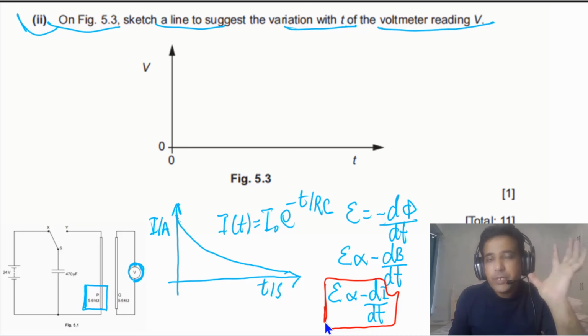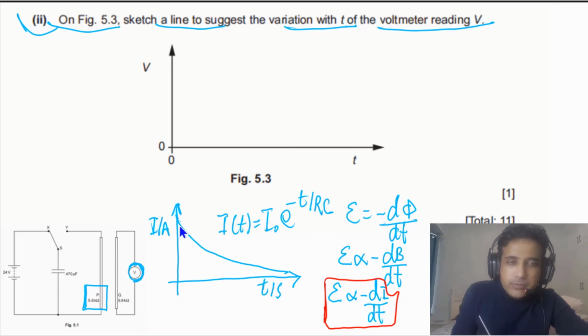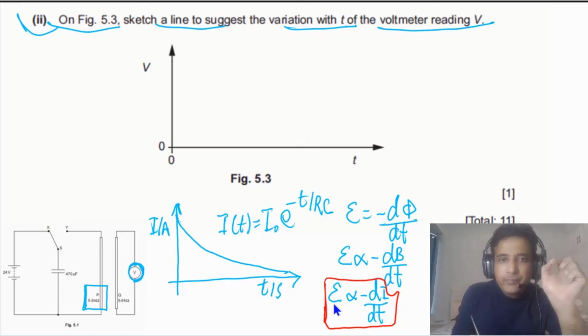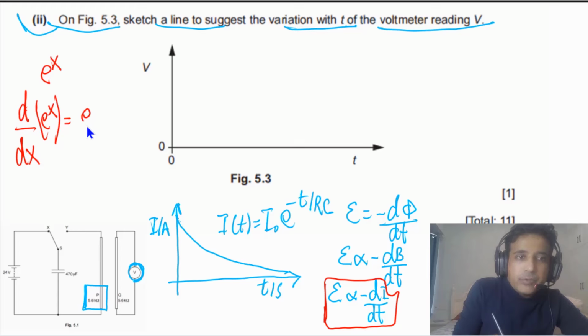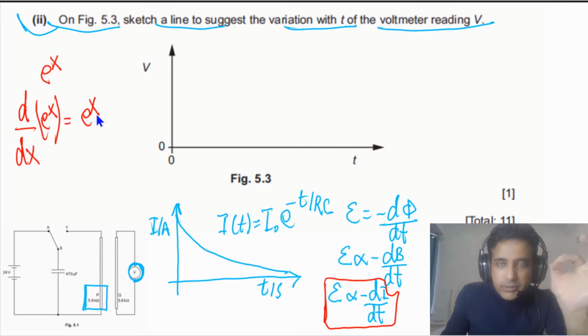As the gradient of this graph is negative, and this gradient is decreasing in magnitude with time, the EMF has to be positive, because EMF is the negative of the current gradient. So EMF will be positive and will decrease with time. Actually, the shape of the EMF graph and the shape of the I against t graph will be the same, because if we have e to the x and we take the derivative of e to the x, they are the same. So the e to the x graph and its derivative graph have the same shape, because the derivative of e to the x is equal to e to the x.